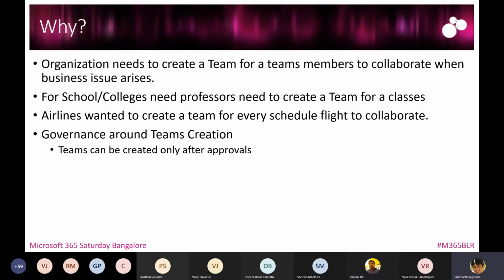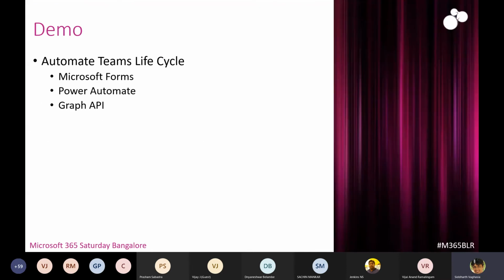We might want to automate a team's life cycle, right? Then there is governance around team creation. What if we wanted to control, as a CEO, that we don't want any user to create a team, but only want teams created after certain approvals? So let's quickly see the demo.